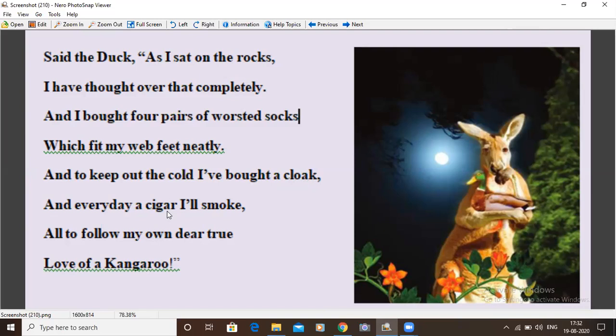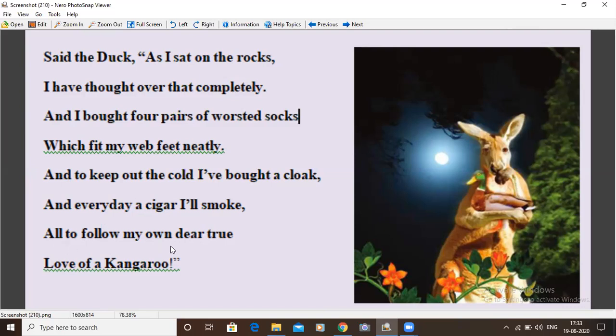Okay, it is not a cigarette. Tobacco is rolled in paper, but a cigar is tobacco rolled in a tobacco leaf. So, the duck promised that it would smoke a cigar to keep itself warm. If it smokes a cigar, the duck thinks it can keep itself warm.